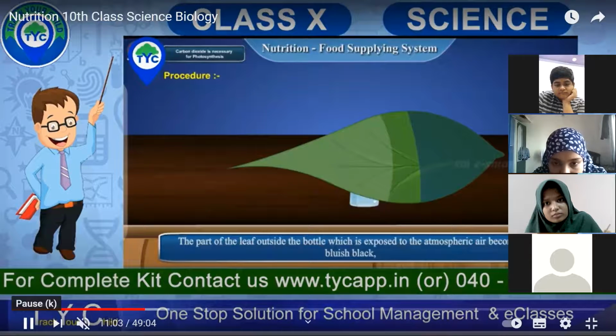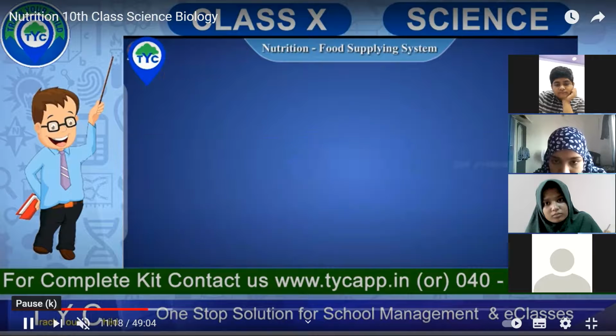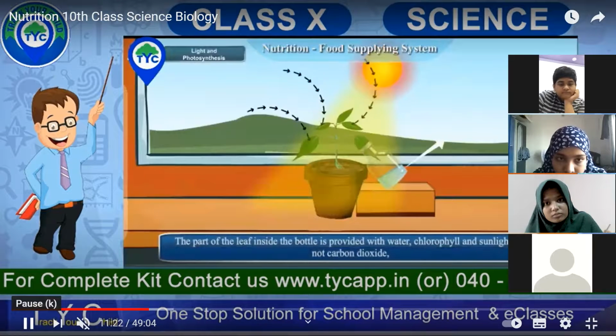What did he find here? The part of the leaf that was inside the bottle, which was not exposed to atmospheric air, becomes bluish black, and the one which was outside was green in color. So this indicates that during photosynthesis, carbon dioxide is essential.